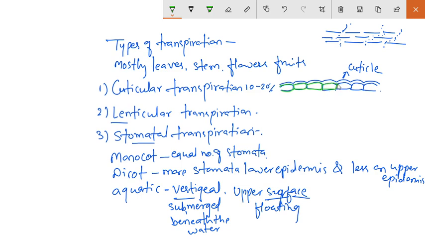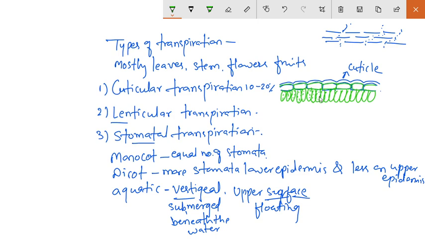Then below the epidermis, okay, there is the presence of palisade tissue. This palisade tissue, it may be one or two layer and which contains chlorophylls in them.